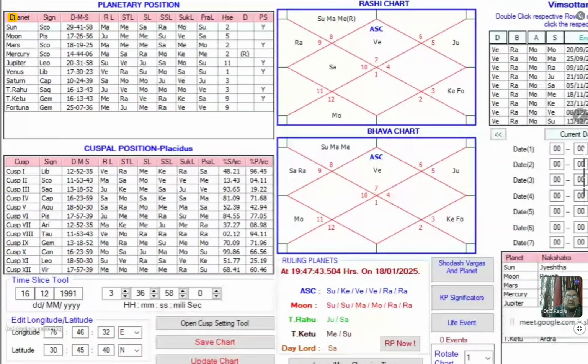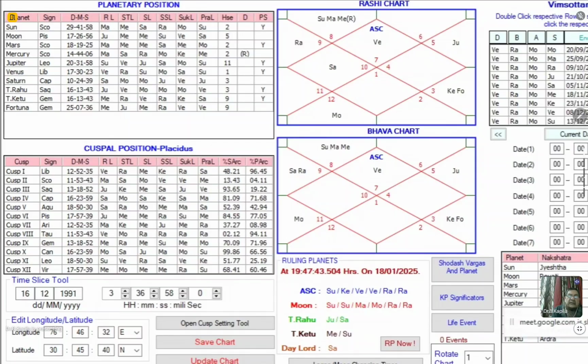I simply pointed out that your marriage is likely to happen either in the first week of December or in the second week of December, right? And the second possibility I gave this person was that your marriage can happen even in January of 2025.